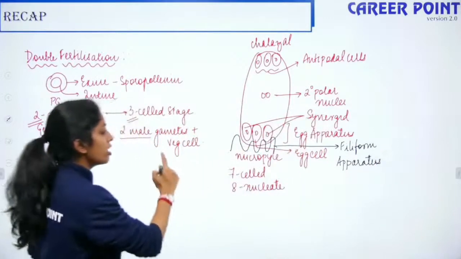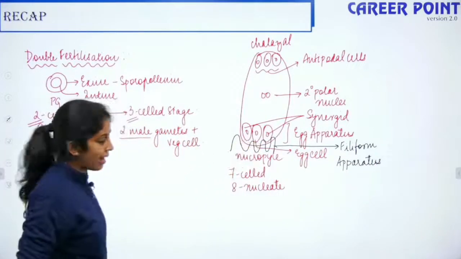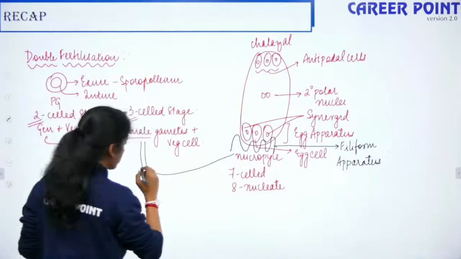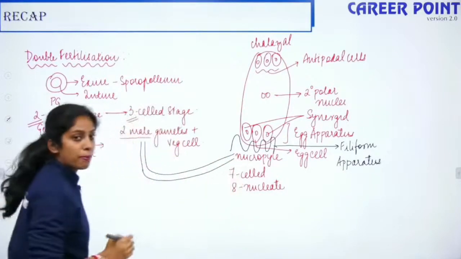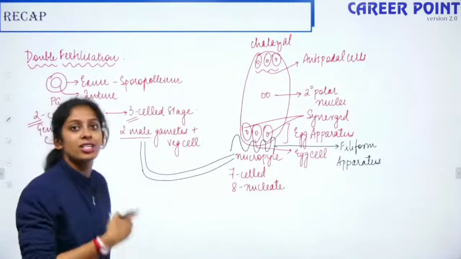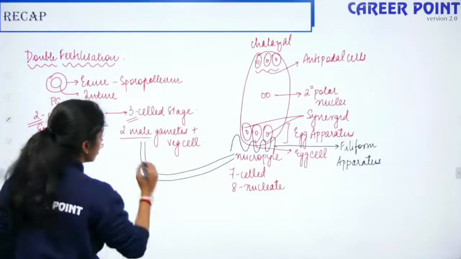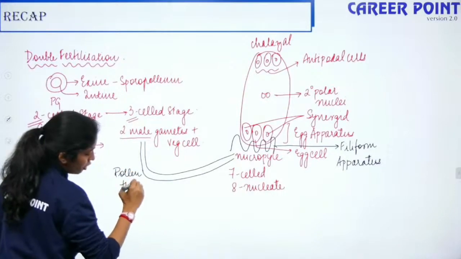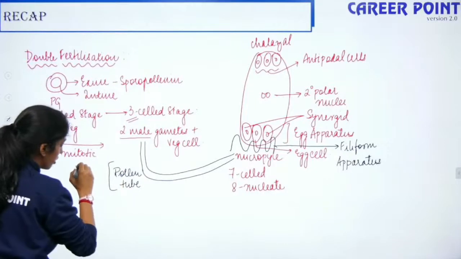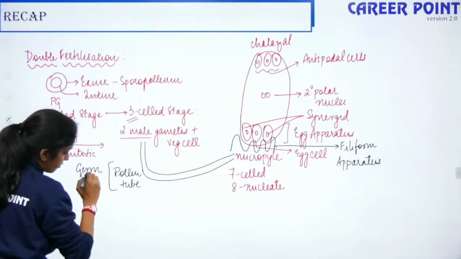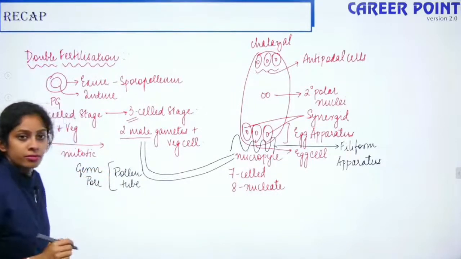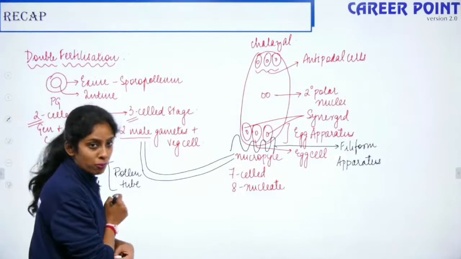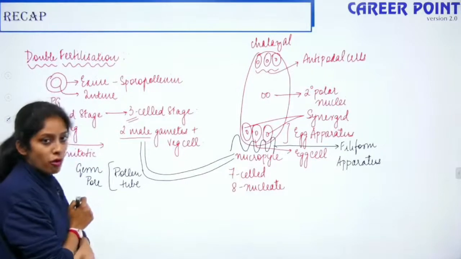So now your pollen grain has to reach this egg apparatus. So now the pollen tube germinates to enter into the filiform apparatus so that it can reach the egg apparatus. Alright, so this is the pollen tube. What helps in the germination of the pollen tube is the germ pore. So this germ pore helps in the germination of the pollen tube and it reaches the filiform apparatus.